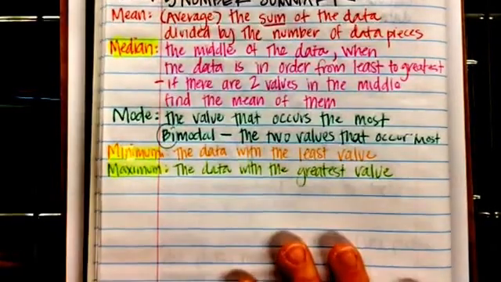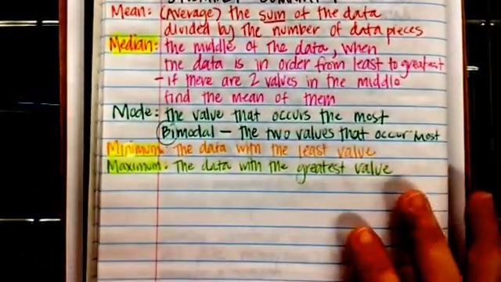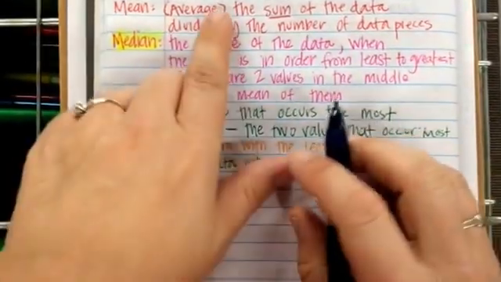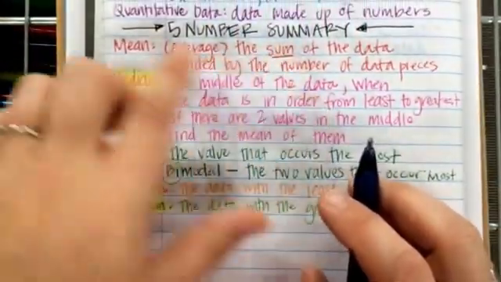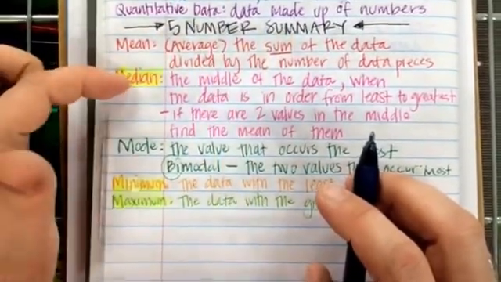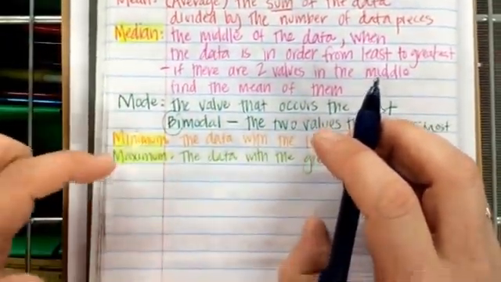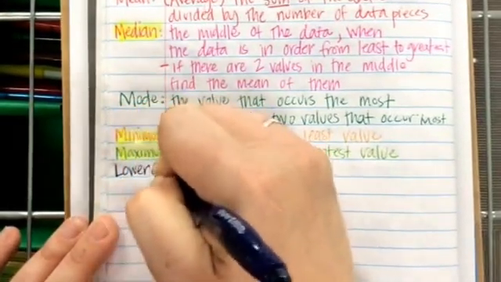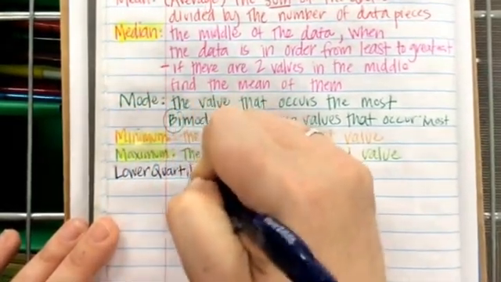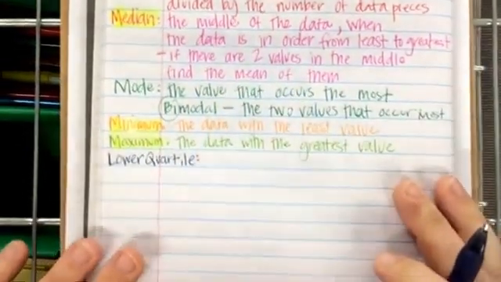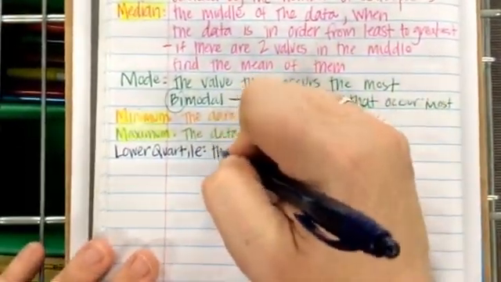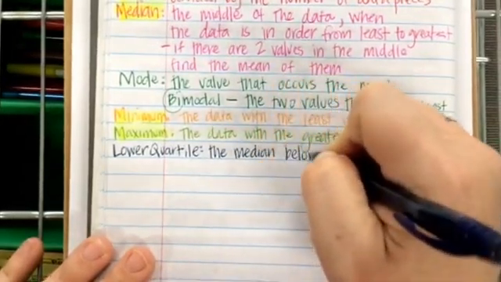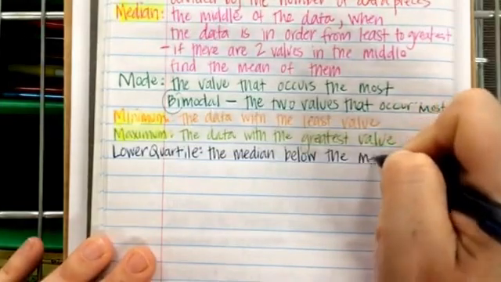and here come our 2 relatively new, but probably a review, pieces to make up our 5-number summary. So now in algebra, our 5-number summary changes. It's the median, the minimum, the maximum, the lower quartile, and the lower quartile is the median below the median.